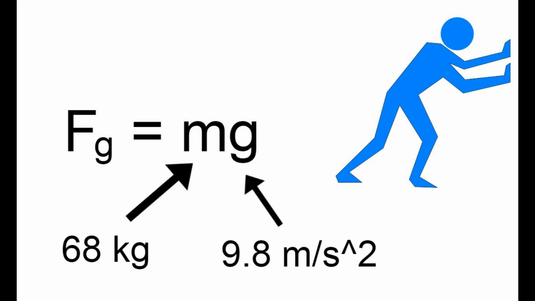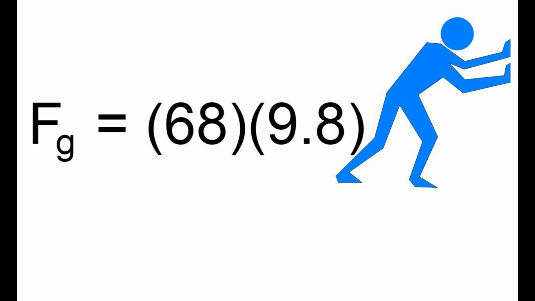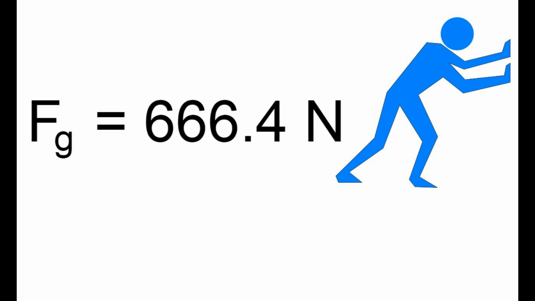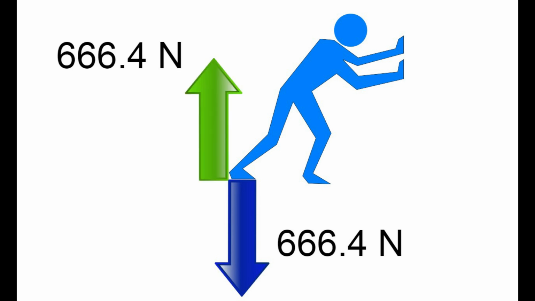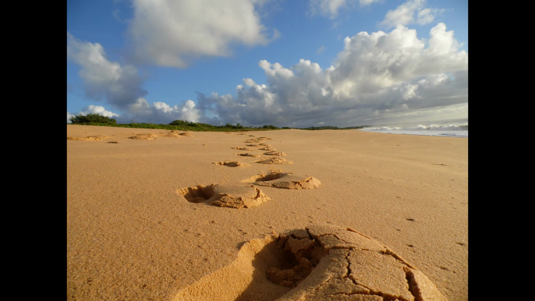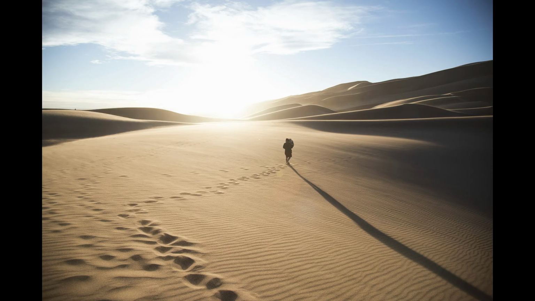Knowing our man's mass, 68 kilograms, and Earth's gravitational acceleration, 9.8 meters per second squared, we can substitute these values into our equation. Now, multiplying our two values together, we get 666.4 newtons. This is our gravitational force, and according to Newton's third law, our normal force as well. As this discovery takes us one step forward, this revelation was the first of many.